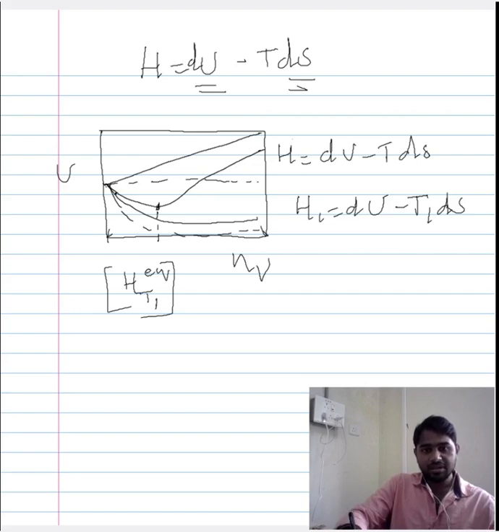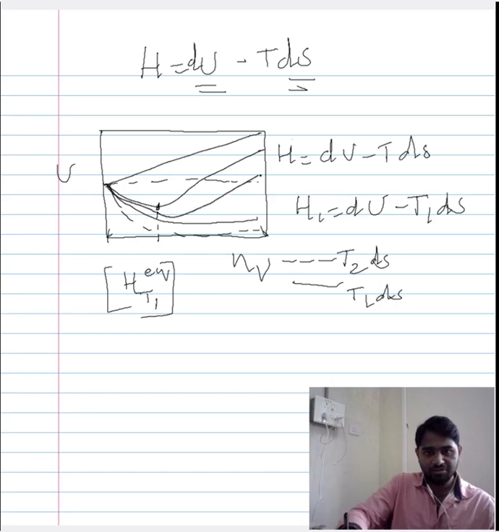Now, because of this dominant effect of the entropy, this dotted line would be T2 ds, and the solid line would be T1 ds. Because of this new dotted line T2 ds, there would be a shift in the Helmholtz free energy, and we have a new equilibrium position.